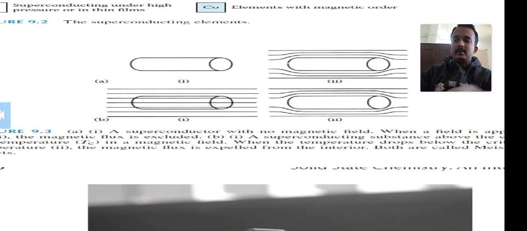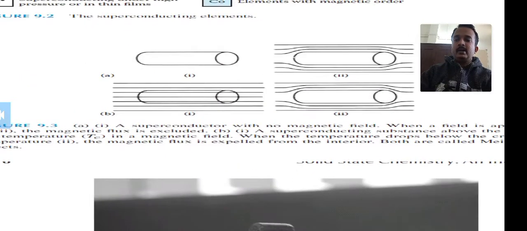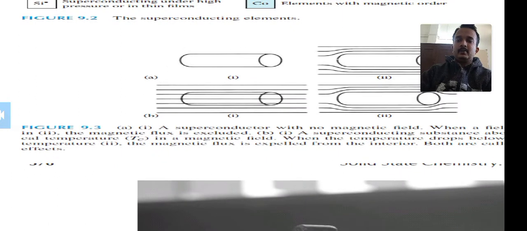That is shown in figure 9.3a. The magnetic flux B is zero inside the superconductor, because B equals mu 0 H times (1 plus X), and when B is equal to 0, X must equal minus 1.